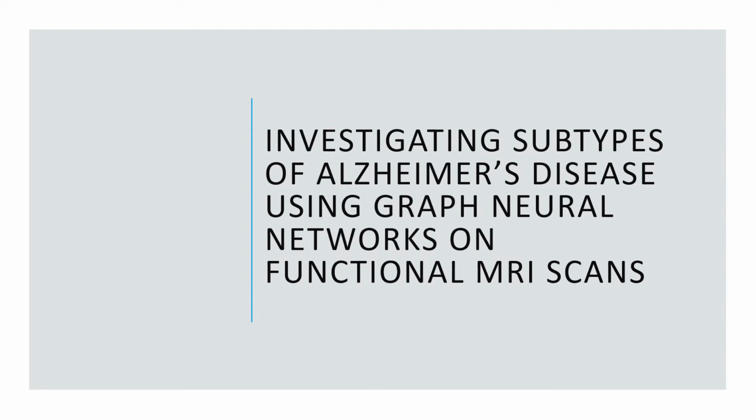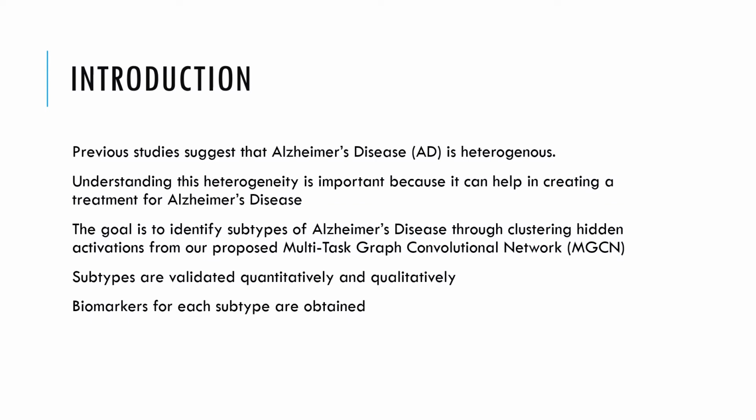My FYP project is on investigating subtypes of Alzheimer's disease using graph neural networks on functional MRI scans. Previous studies suggest that Alzheimer's disease is heterogeneous. This means that the disease can manifest from different disease mechanisms, resulting in different disease severity, symptom profile, and treatment response. Hence, understanding this heterogeneity is important for creating a cure for Alzheimer's disease, which remains elusive today.